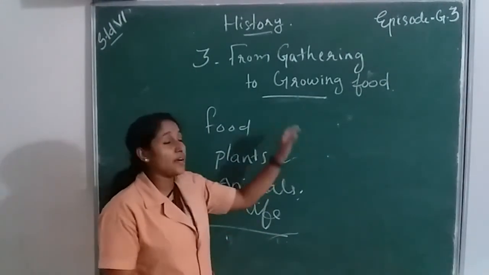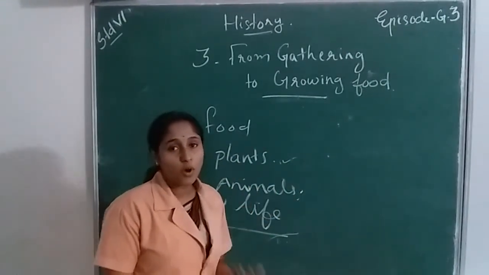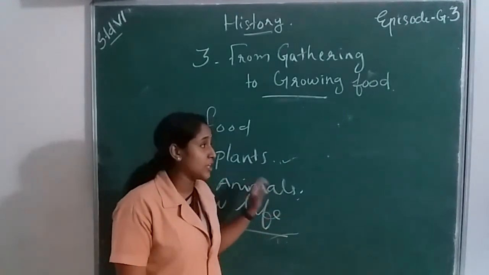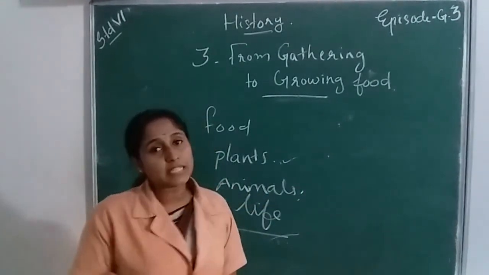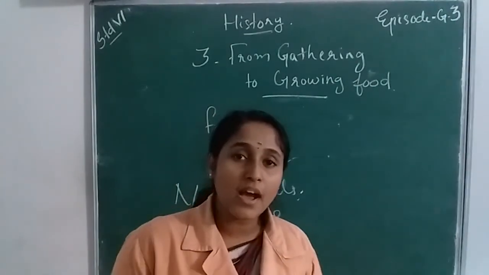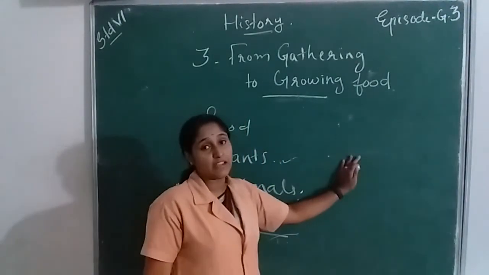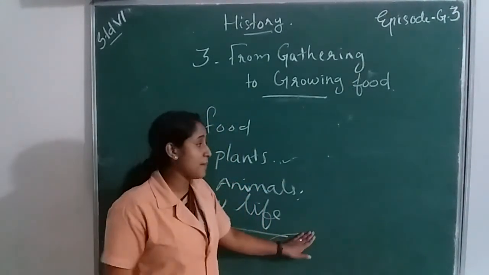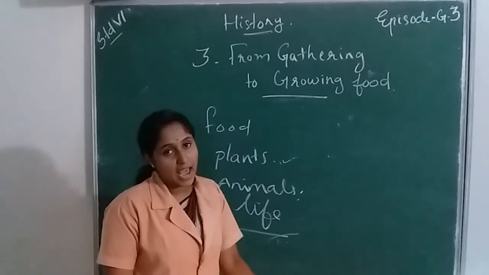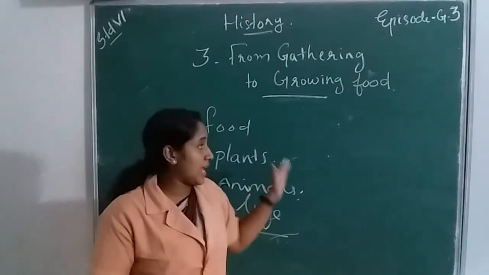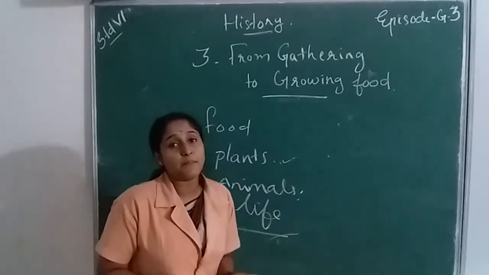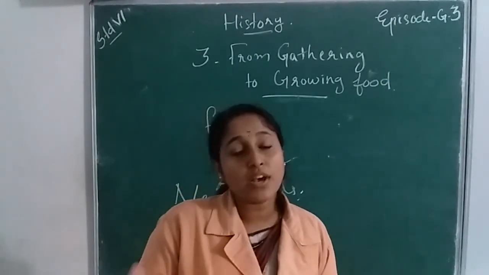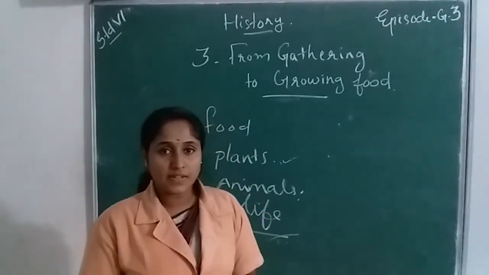After that, they started raising animals. For what? For domestic purposes. At first, they used animals for domestic purposes. Later they found that animals can give food like eggs, milk, meat, flesh, etc. So they raised animals. After these changes, they stayed in the same place for a long time for their future farming and food activities.